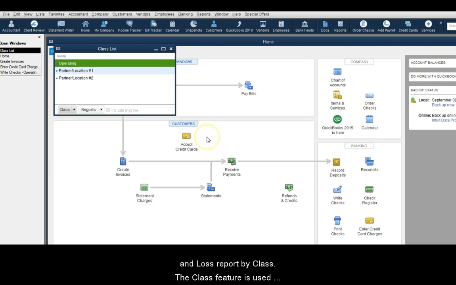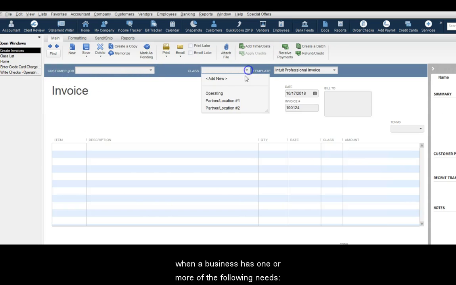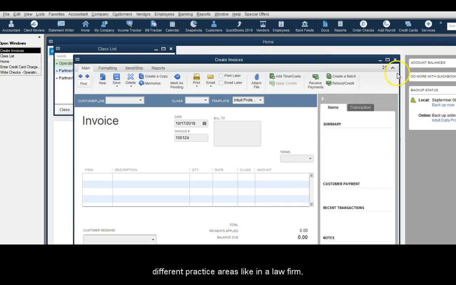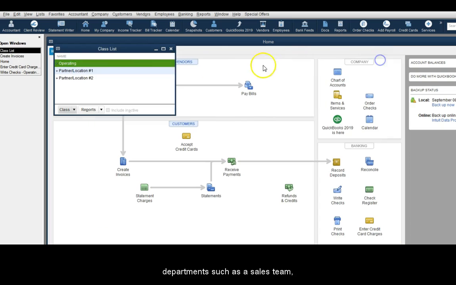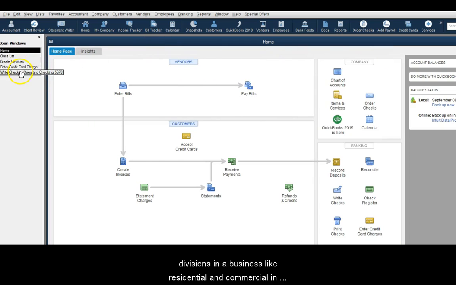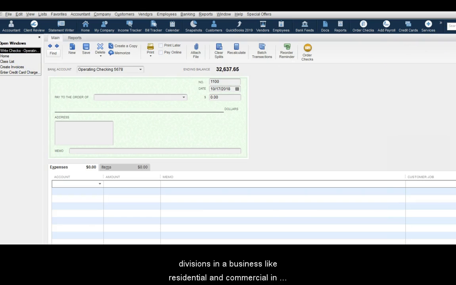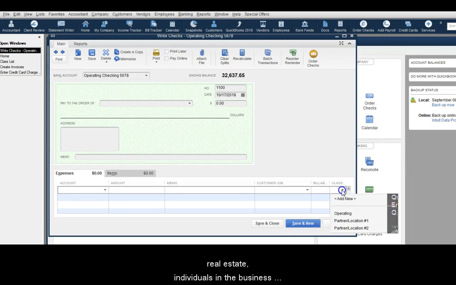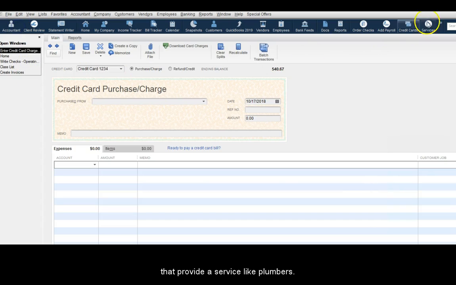The class feature is used when a business has one or more of the following needs: more than one business location, different practice areas like in a law firm, departments such as a sales team, divisions in a business like residential and commercial and real estate, individuals in the business that provide a service like plumbers.